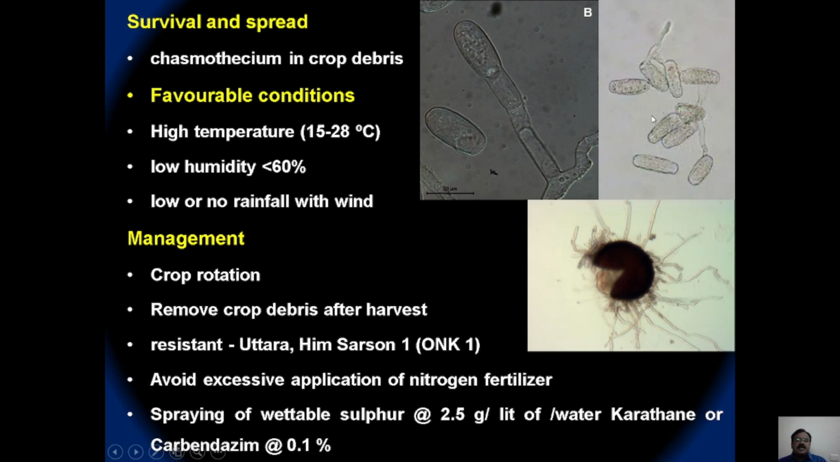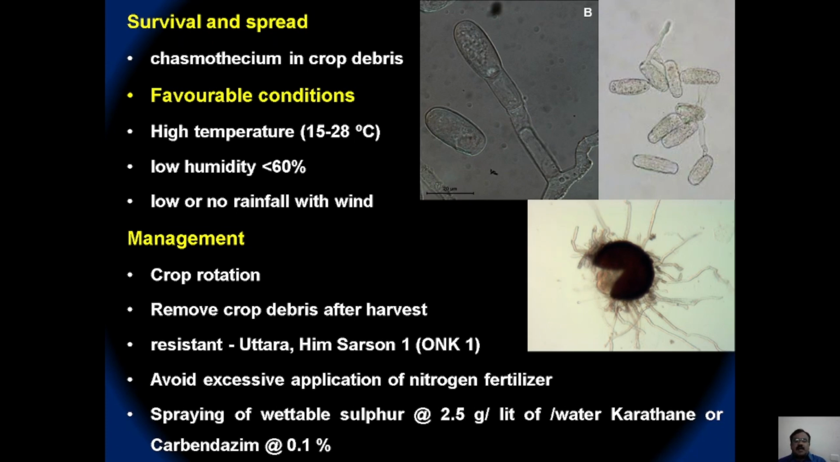The disease is favored by warm, humid weather, and with a low or no rainfall period, the disease will be more severe. When the disease is more severe, go for crop rotation or remove the debris which serves as the initial source of inoculum. Some varieties are reported as resistant. These two, Uttara and Himsarsan 1, are also reported to be resistant to both downy mildew as well as powdery mildew. Avoiding excessive nitrogenous fertilizers should also be followed.